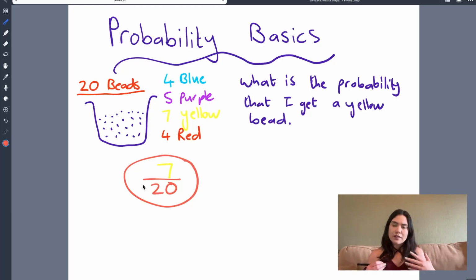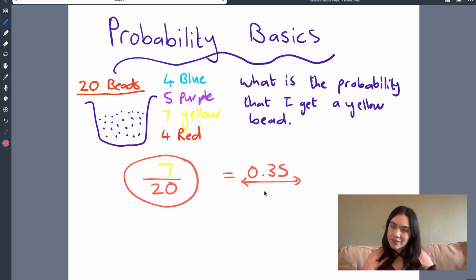So that's where basic probability comes in, the idea of turning that into a fraction. Now, if I use my calculator, 7 divided by 20 is equal to 0.35. So we could also express it as a decimal. There is a 0.35 chance of getting a yellow bead.